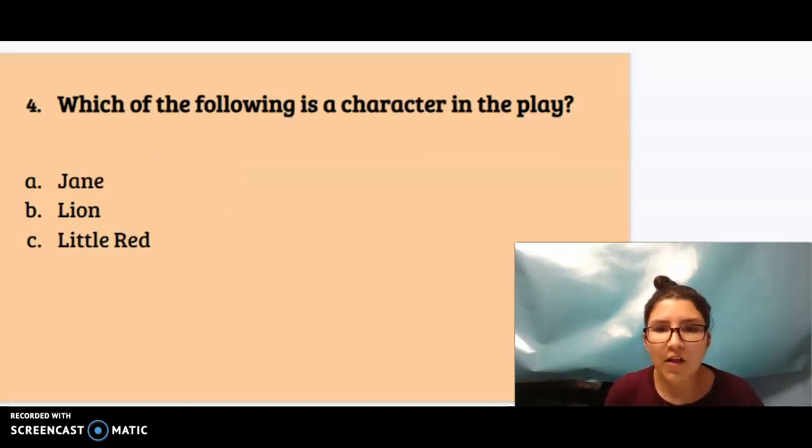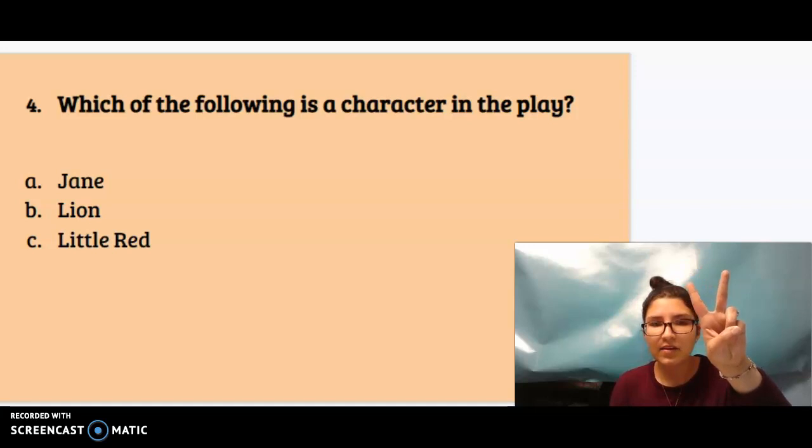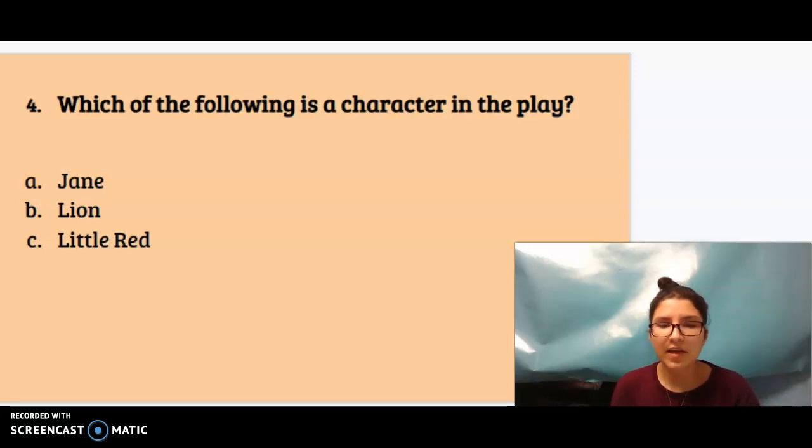Which of the following is a character in the play? Is it A, Jane, B, Lion, or C, Little Red? Number 4. Which of the following is a character in the play? A, Jane, B, Lion, or C, Little Red? I'll give you a moment to think about it.